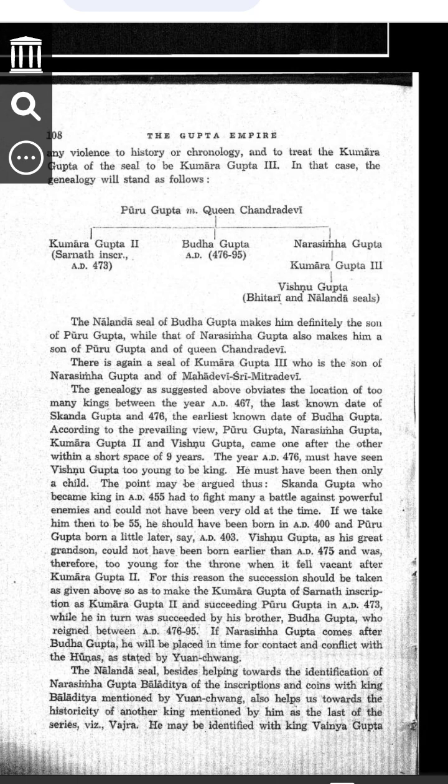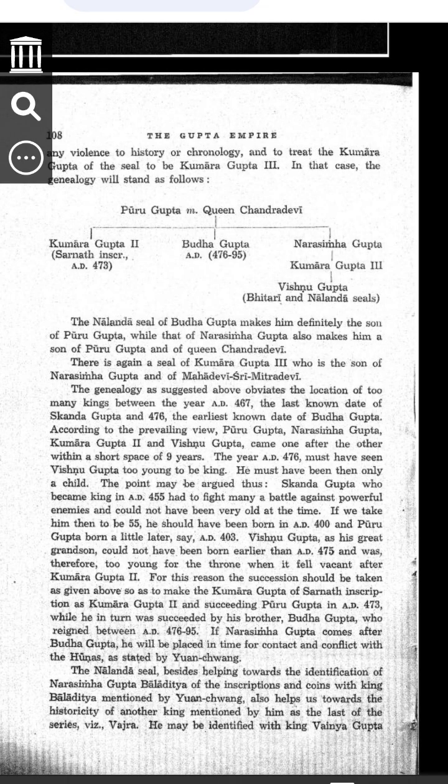Family tree of Gupta. From these inscriptions, we can make a family tree like this. 1. Gupta married Queen Chandra Devi. His sons: Kumaragupta II ruled in AD 473, Buddhagupta ruled AD 476 to 495, and Narasimhagupta ruled after Buddhagupta. His son Kumaragupta III ruled after Narasimhagupta. His son Vishnugupta ruled last.